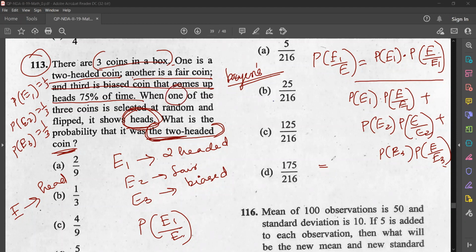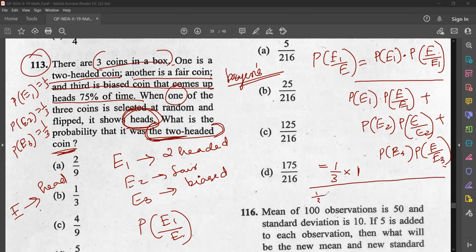So it is 1 by 3 into P of E given E1, which means from the 2-headed coin getting head. That means 1, because both sides are heads. So P of E given E1 is 1. It's a sure event, isn't it?